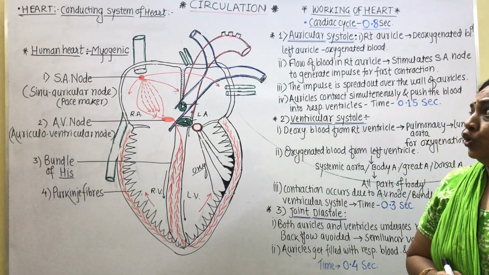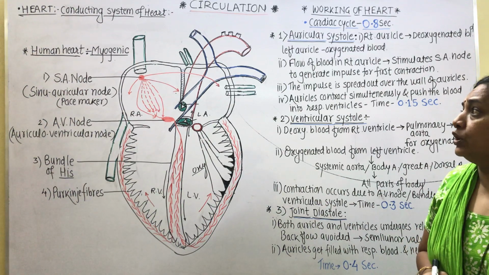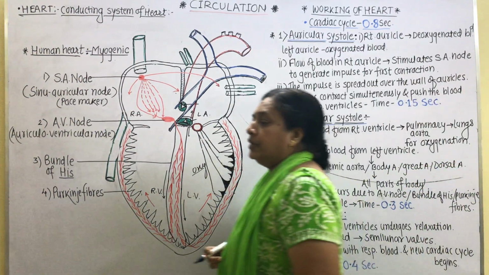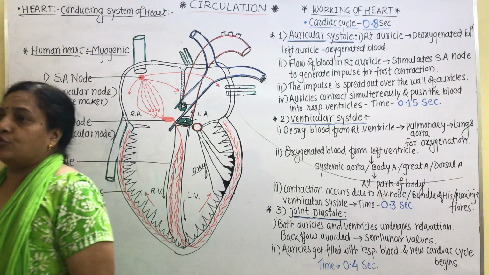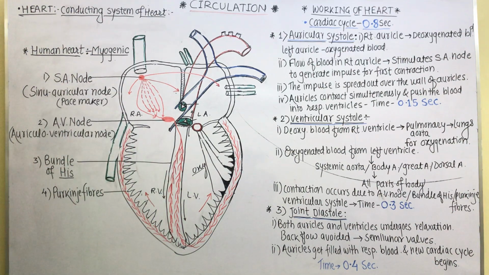But as far as human beings are concerned, the working of the human heart is totally under the control of its own muscles, that is cardiac muscles. Special cardiac muscle bundles are located in the wall of the heart, and they control the entire activity of the heart. That's why we describe the human heart as myogenic in nature.